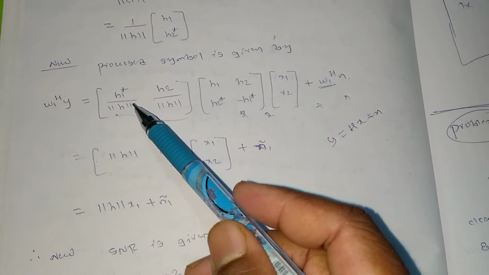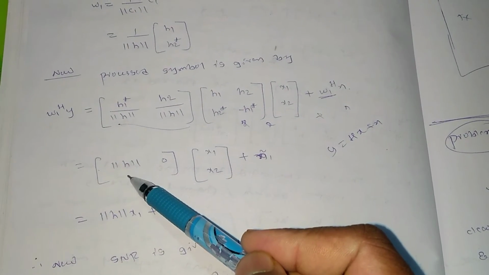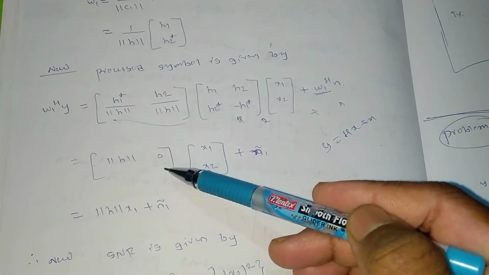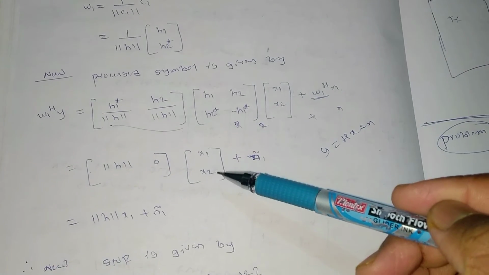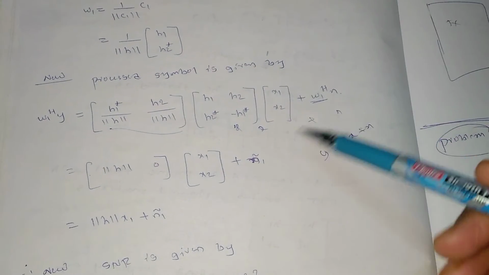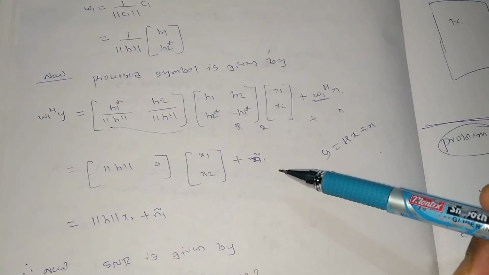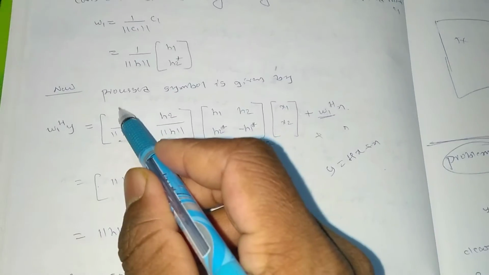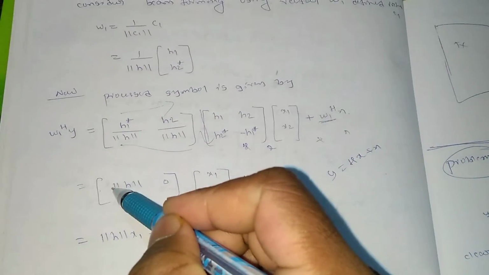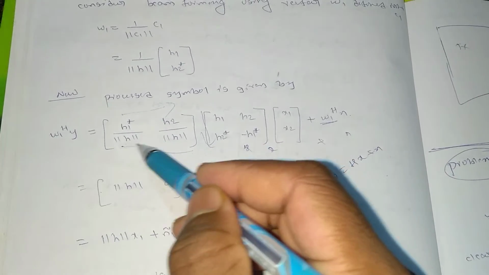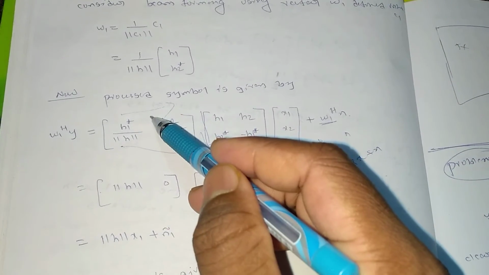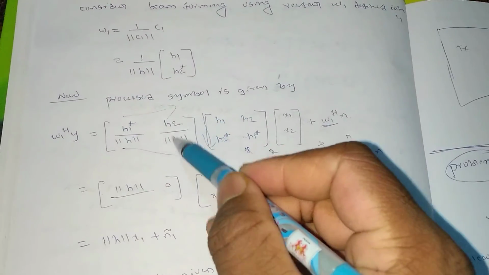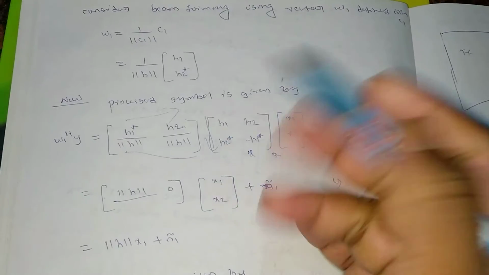After that I can write H1 star by magnitude of H, and the magnitude of H and 1 will be cancelled. Then H2 by H will be equal to 0, and these things I'm just writing as they are, x1 and x2, and this one I can write in terms of n1 tilde, right? This is basically the row and column multiplication, guys. So that's why I'm getting this. H1 star by H into H1, so H1 square I will be getting. One H1 and H1 will be gone, and one H will be remaining here. For this one they are uncorrelated, so I will be getting 0 anyway.